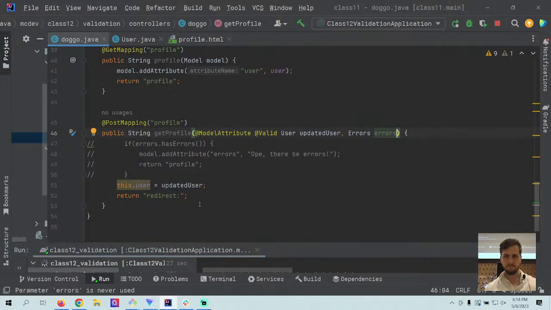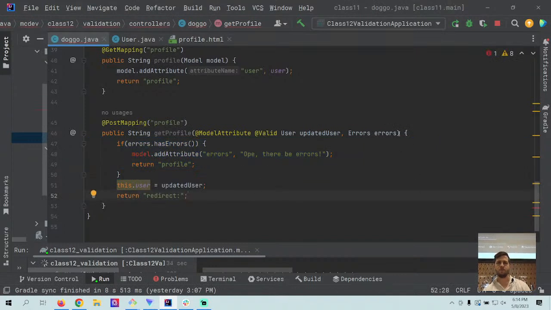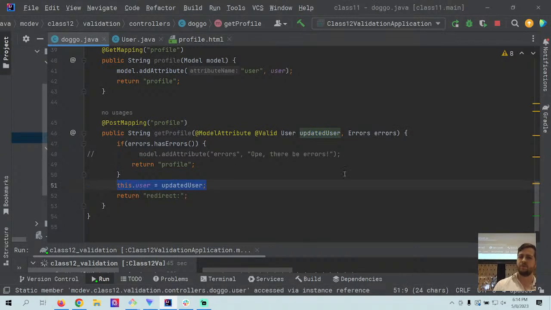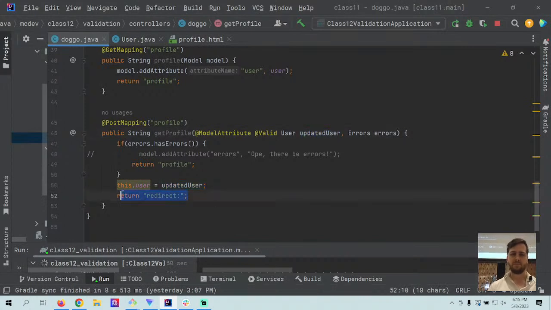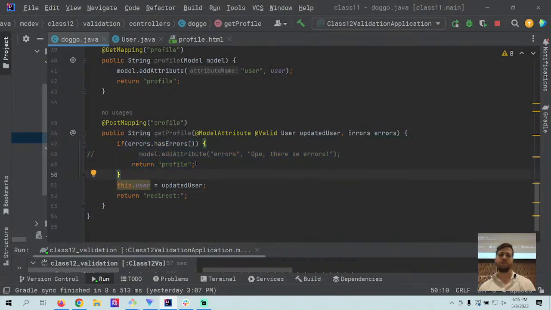It could be that I really do need this if statement right here, because if I don't include this if statement, I am saving the model bound parameters into the user object. I'm overriding the user object. So I think what's happening is I'm still overriding this regardless of what else happens. So if I catch it with this if statement in my controller, I can stop it from overriding the user.